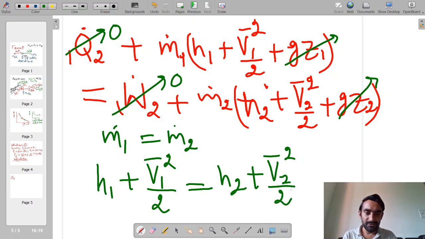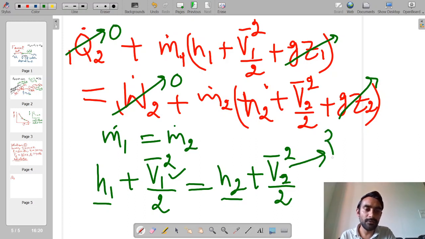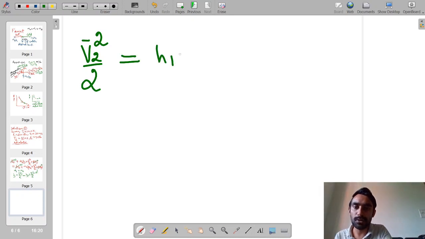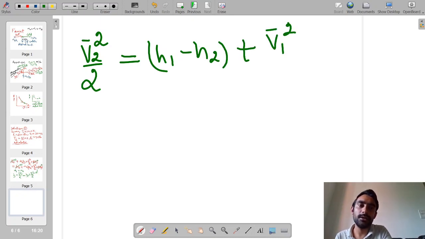So now, v1 is given, and h1 and h2 we can determine because the state of the air is already specified, and v2 bar is what we have to find out in the question. So from this equation I can simply write that v2 bar square divided by 2 is equal to h1 minus h2 plus v1 bar square divided by 2.